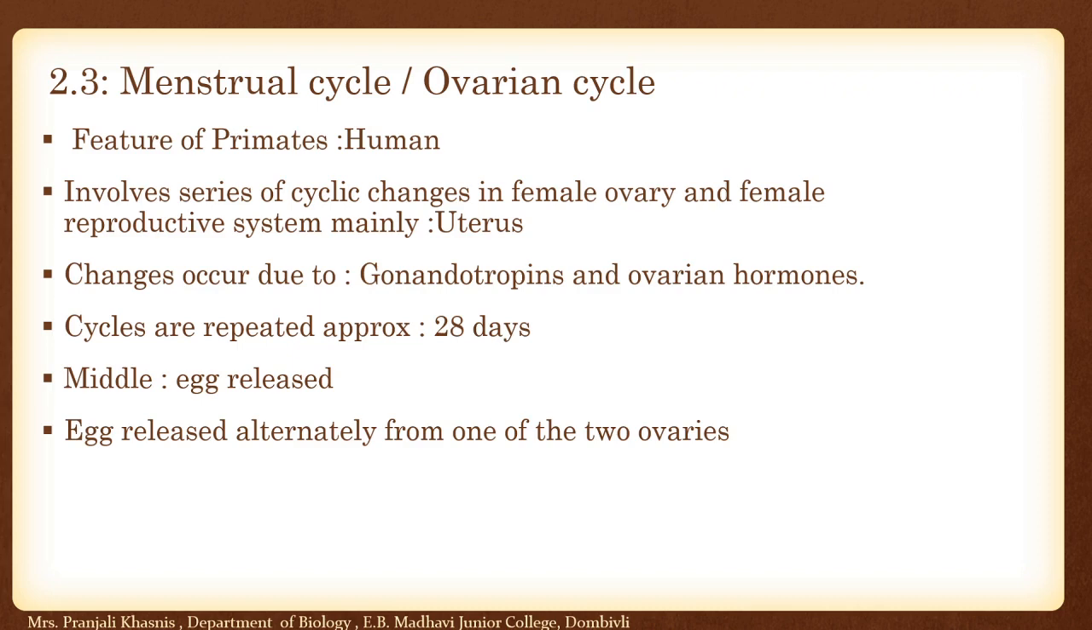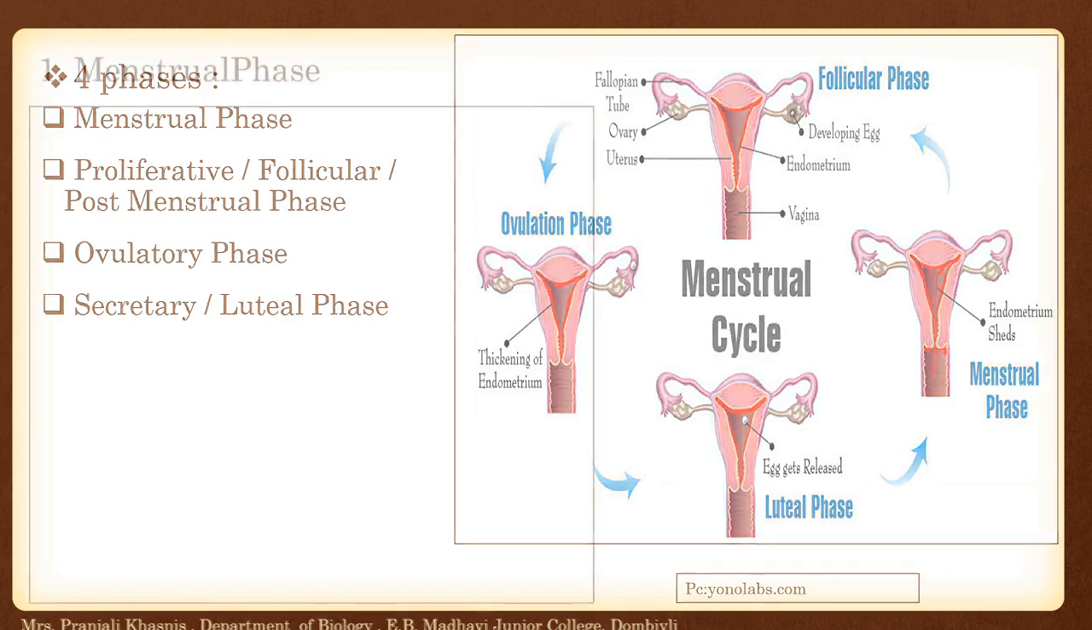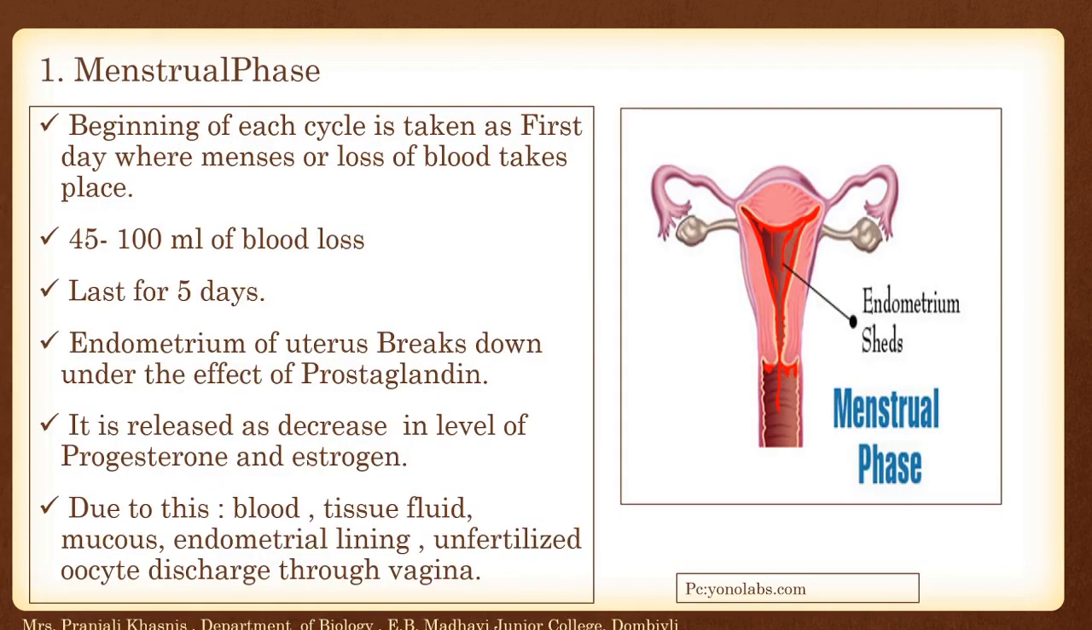At the middle point, the egg is released, and the egg is released alternately from one of the two ovaries. This cycle is divided into different phases: menstrual phase, proliferative phase, ovulatory phase, secretory phase. Proliferative phase is also called follicular or post-menstrual phase, and secretory phase is called luteal phase. So let us start with the menstrual phase.